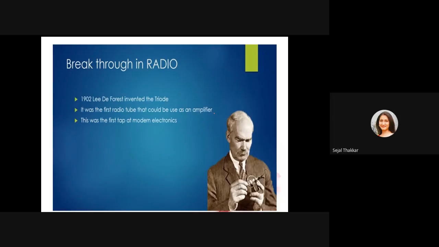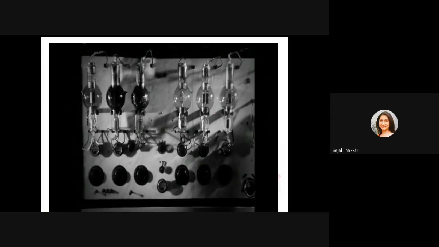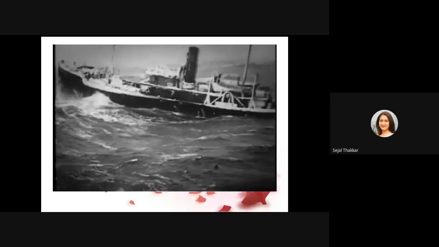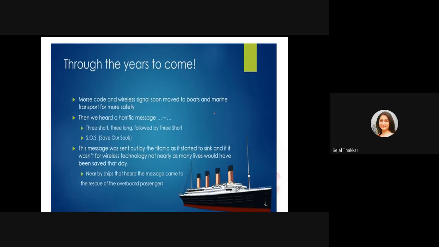Then in 1902, Lee de Forest invented the triode. It was the first radio tube that could be used as an amplifier, the first step of modern electronics. Using this triode, they invented the radio.